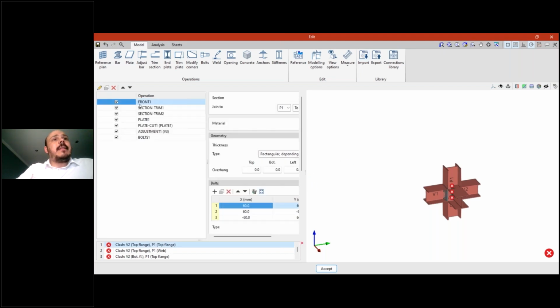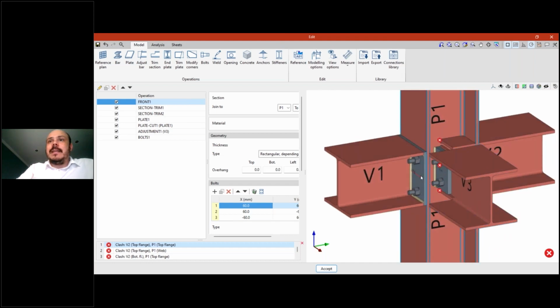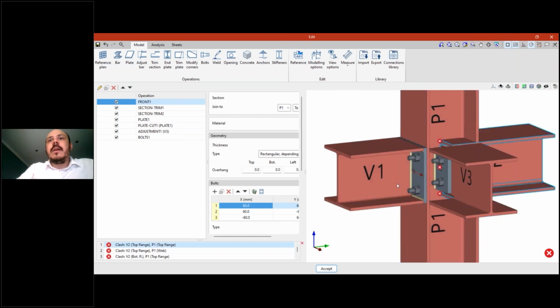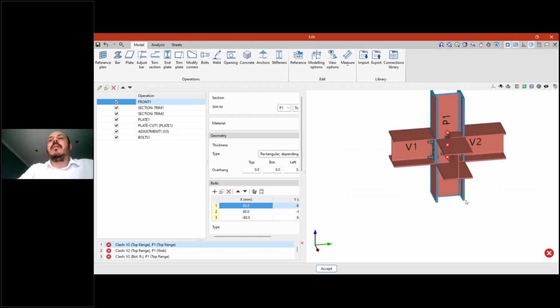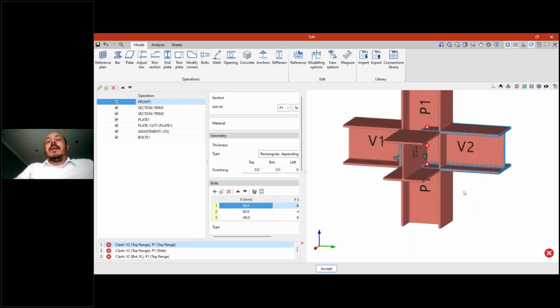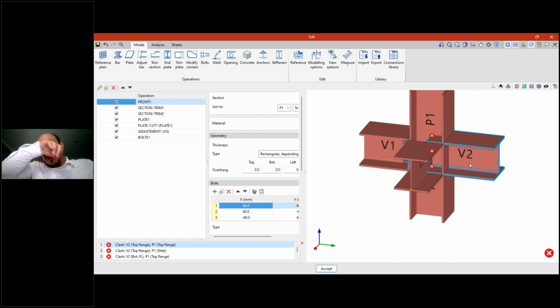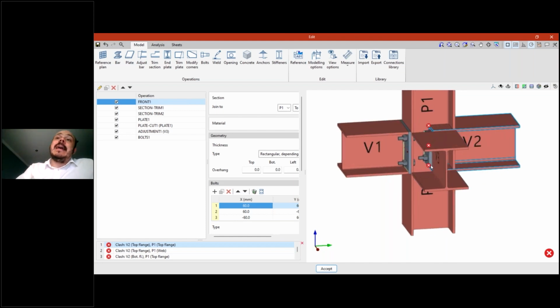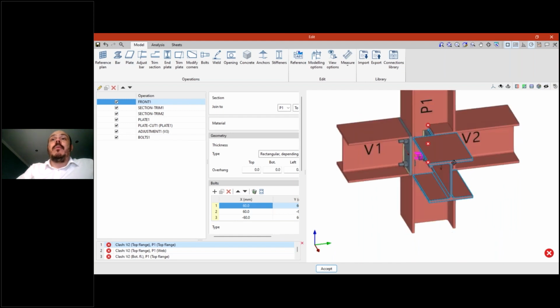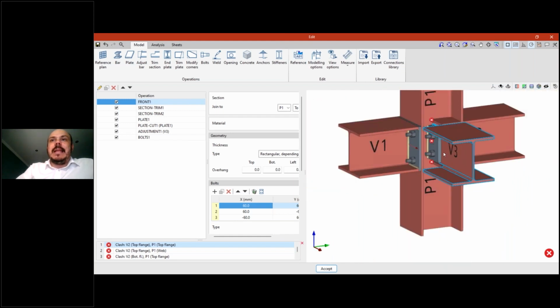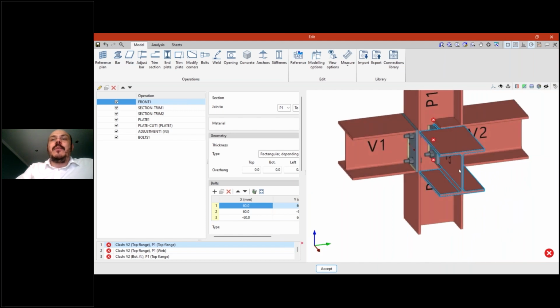The first thing I can see is that some operations were created, and these operations adjusted the profiles and added the plates, the bolts, and the welds to V1, V3, and P1. So part of our model is already created, and we are using information from a different connection. It wasn't the same connection. Let's keep going. Let's now do the same for the other part. Of course, part of these elements are common. So this part in the middle related to the V3, if we import exactly the same connection again, will be duplicated.